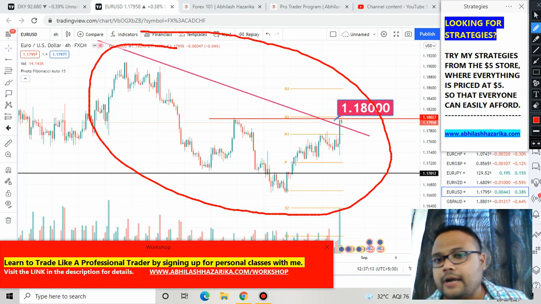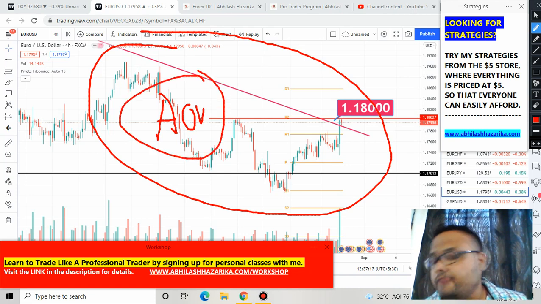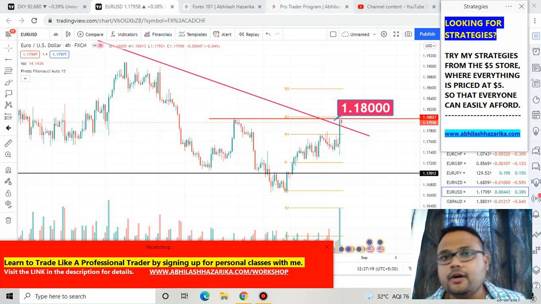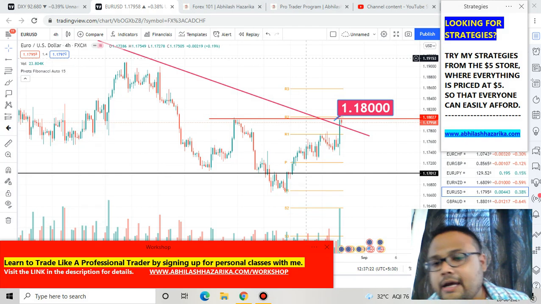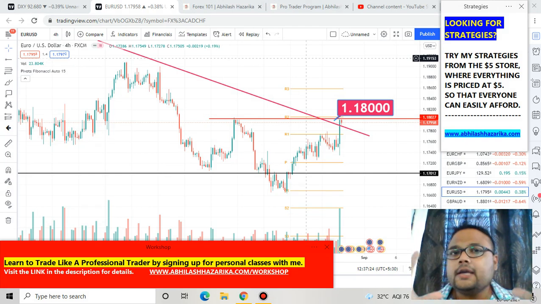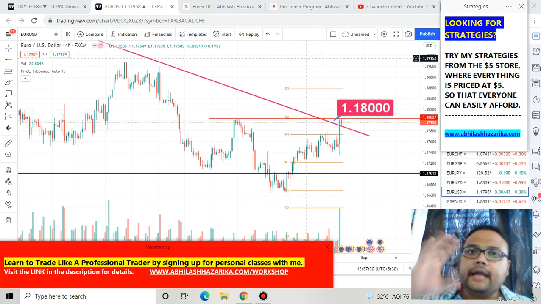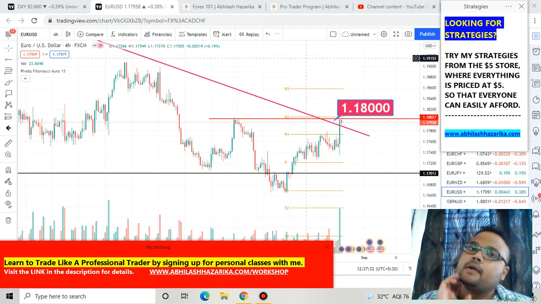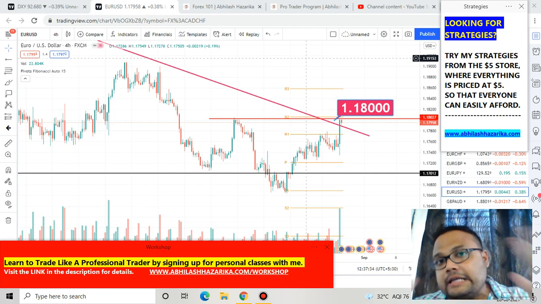Right now our next duty is to find the area of value. Area of value is nothing but the best trading opportunity or the best trading spot. As I always say, before executing any order, we should always try to find the area of value. In an uptrend market, the area of value or the best buying opportunity is always near the support.